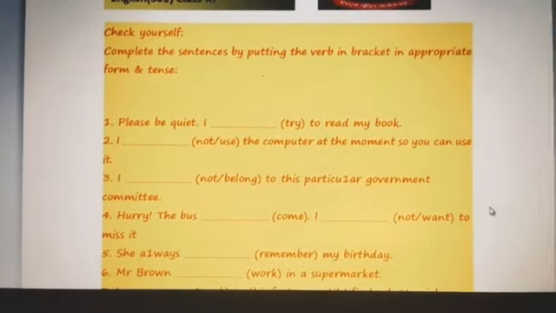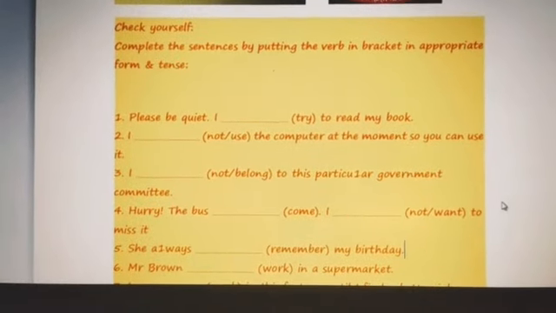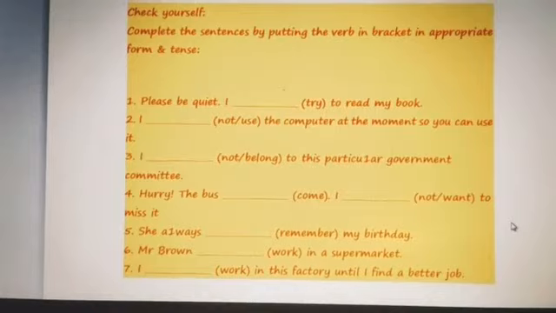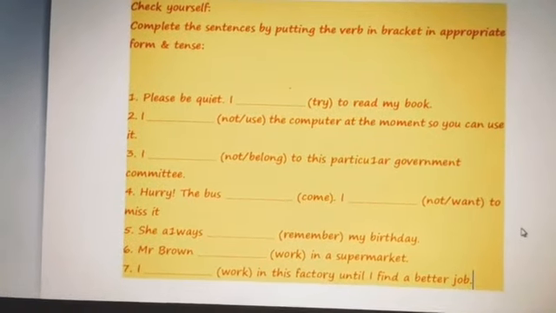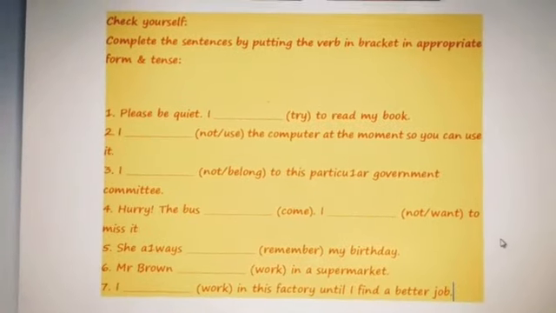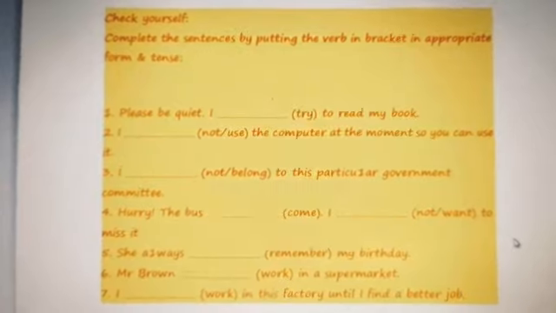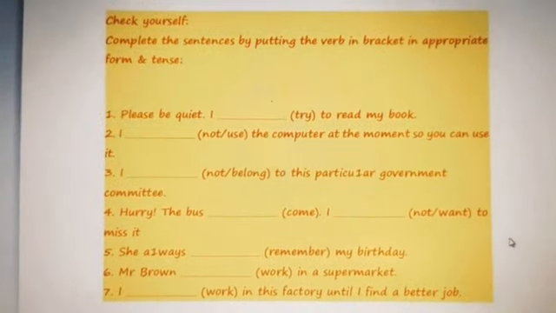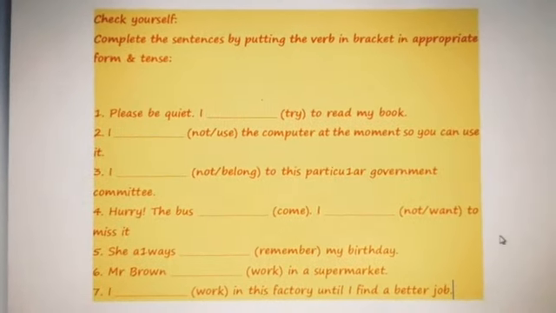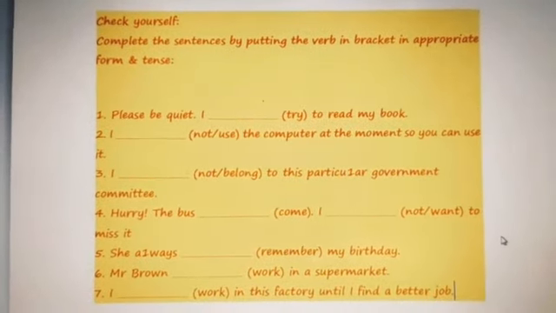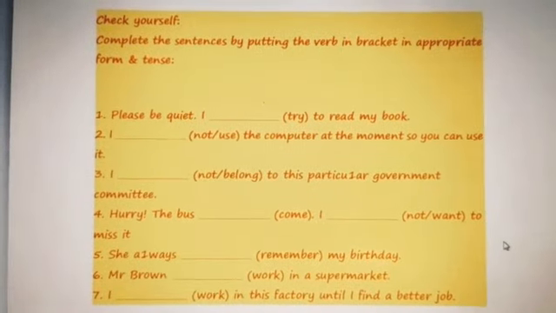The next one, hurry, the bus, blank, in bracket come, then I, again blank, not want to miss it. After that, she always dash, then remember my birthday. Sixth, if we talk about, okay, seventh one, Mr. Brown dash, in bracket the word is written, work in a supermarket.